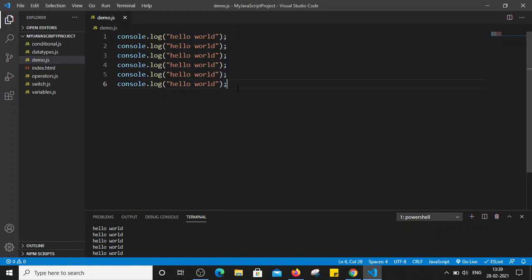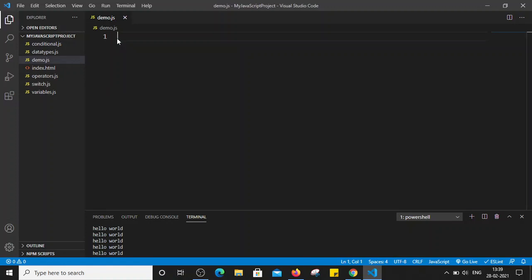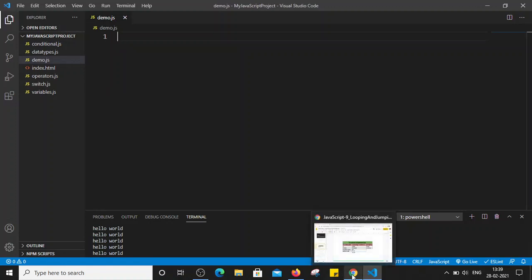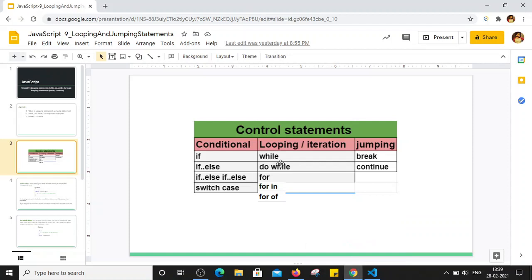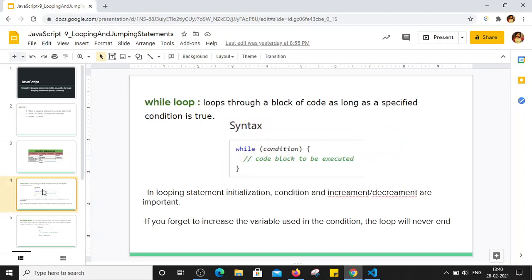Now let's see how we can perform the same action, that is printing hello world 10 times by using looping statement. So in looping statement there are mainly three types of looping statements. While loop is there, do while is there, for loop is there. And in for loop there is for in and for of loop as well. Now let's first start with while loop. Now while loop, by using while loop, we can loop through a block of code as long as a specified condition is true. So this is how the syntax of while loop.